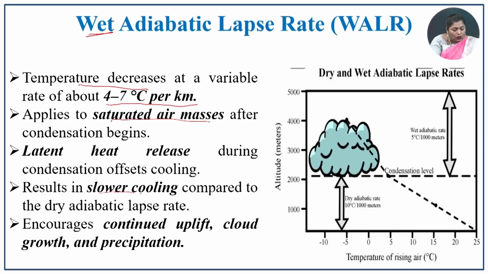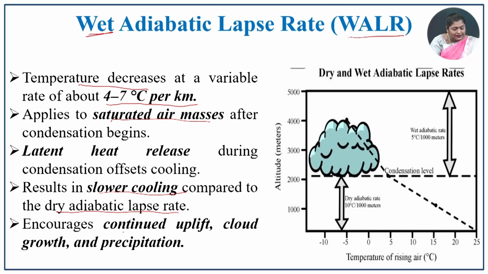It results in slower cooling compared to the dry adiabatic lapse rate. Because of the dry nature, rapid cooling happens there. Here it has water moisture content inside, so a slow cooling process happens in this WALR, the wet adiabatic lapse rate. It encourages continued lifting, cloud growth and precipitation. So, this is the driving force for the formation of cloud, uplifting of air, growth of cloud and precipitation. The rainfall is mainly due to this wet adiabatic lapse rate.